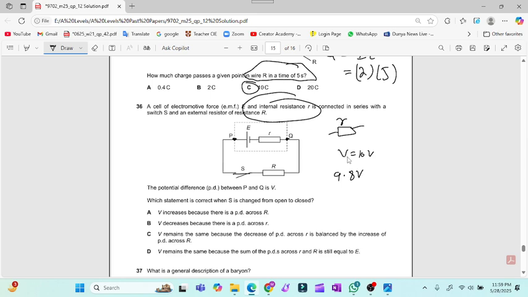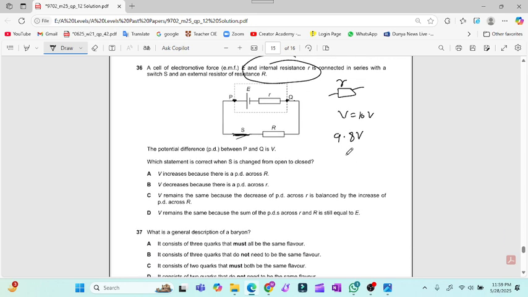So when the switch is closed, the terminal PD across the two terminals P and Q will decrease, because there is some energy lost across small r, which is the internal resistance.